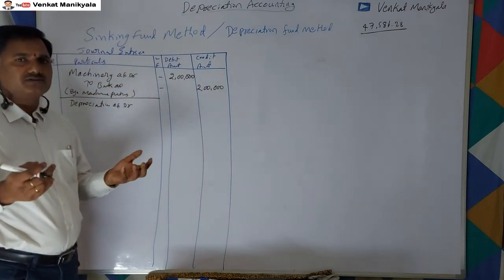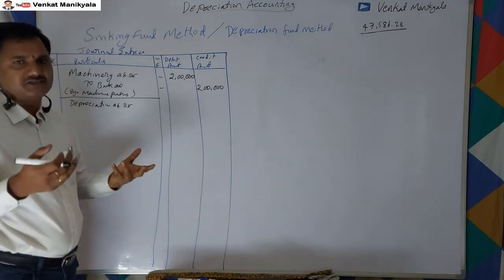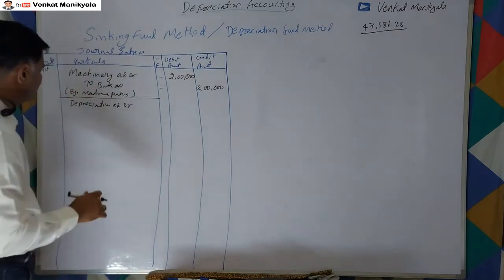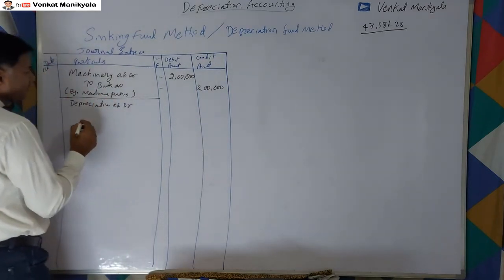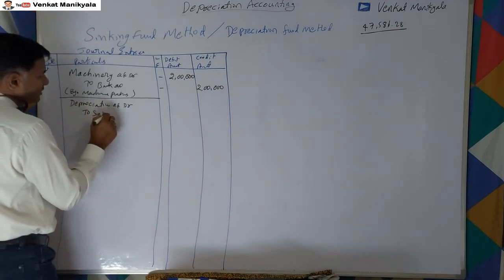After that, because we have funds in investments, with that we again purchase new machinery. Until such time, we don't touch the machinery account. So, machinery account debit to sinking fund account.